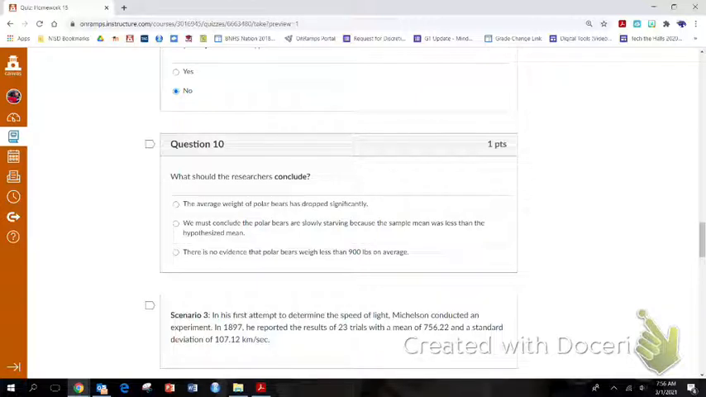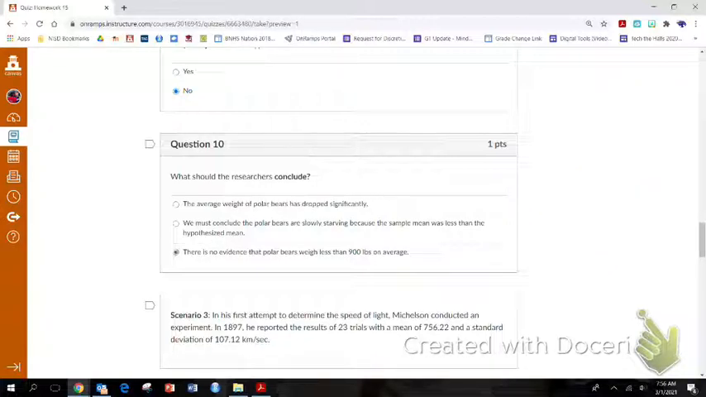remember that the null hypothesis is equal to 900. If we fail to reject this, then that means we're basically saying we like this. If we reject it, we're saying we don't like this statement. But we failed to reject that the average is 900.